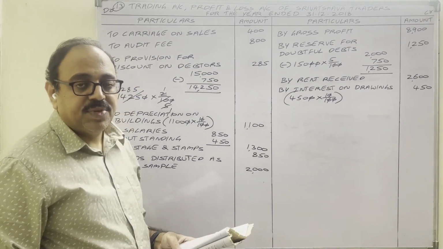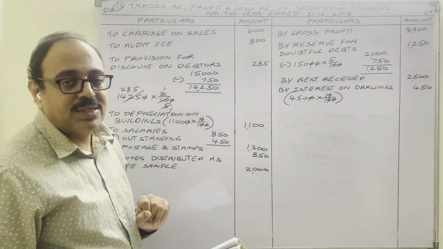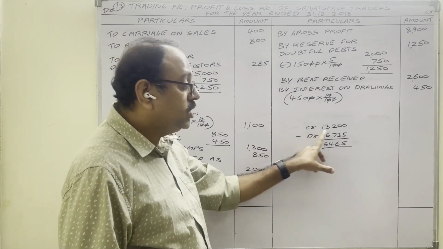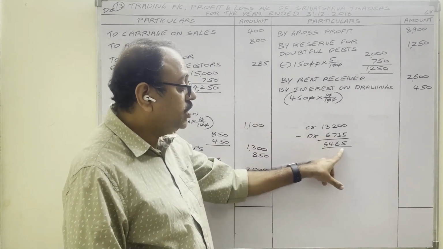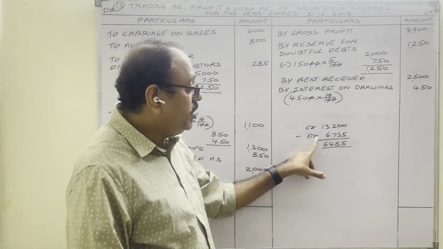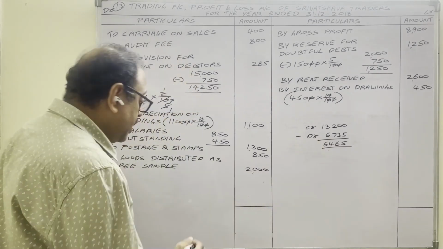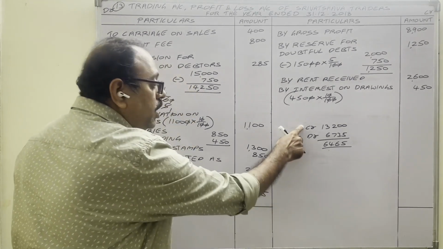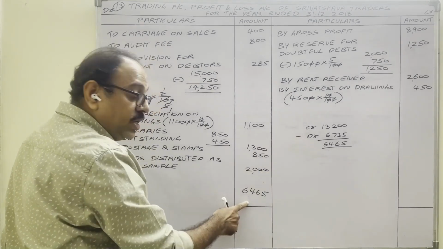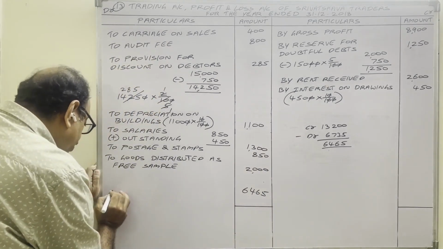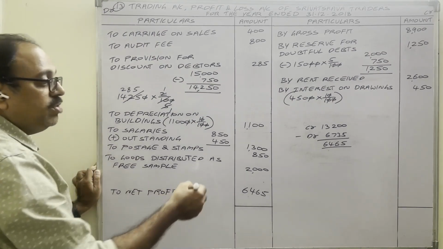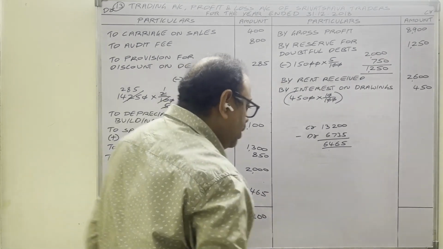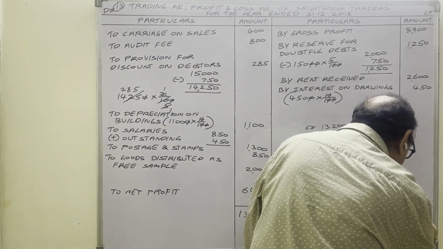Everything is completed. Finally, find out the totals of two sides. Credit total 13,200 minus debit total 6,735. Difference 6,465. Debit side total is less. So debit side we should write this answer. 6,465. Income is more than expenditure now. Therefore answer is profit. To net profit. Two sides, highest total we should write. Credit total 13,200. With this, profit and loss account is completed.